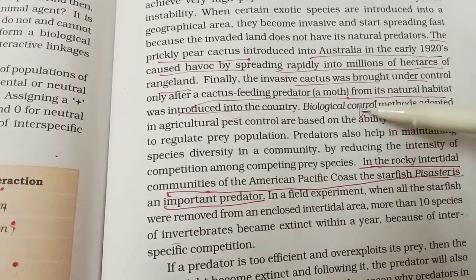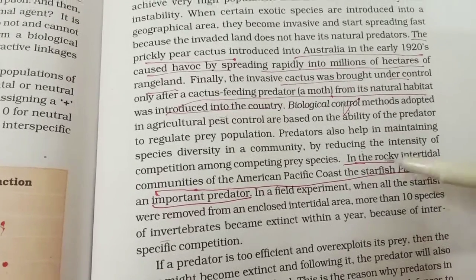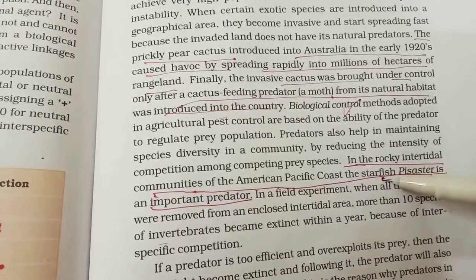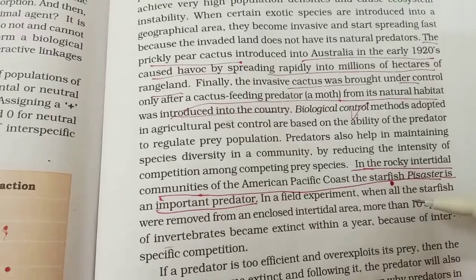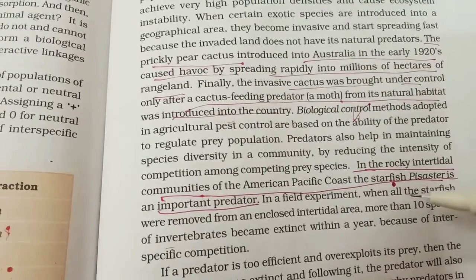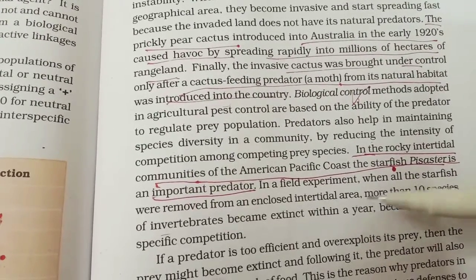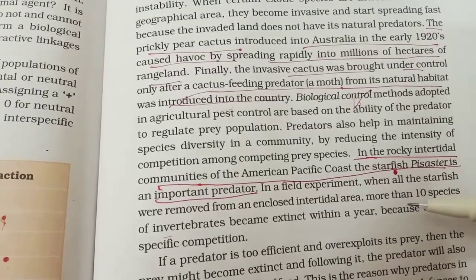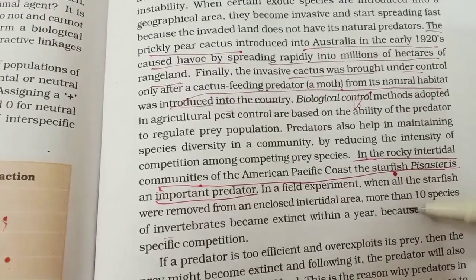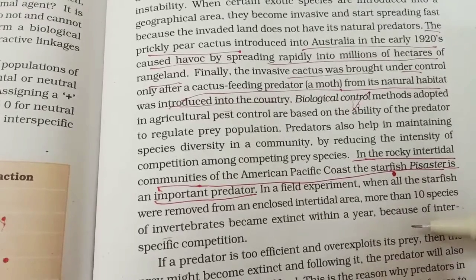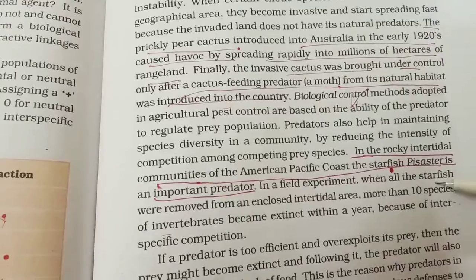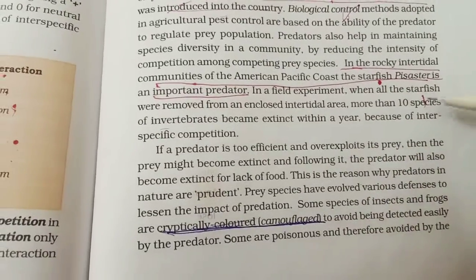One more biological control method you can see, in case of rocky intertidal communities of American Pacific coast, the starfish Pisaster is an important predator. In a classic experiment, when all starfish were removed from an enclosed intertidal area, more than 10 species of invertebrates became extinct. That is due to interspecific competition.